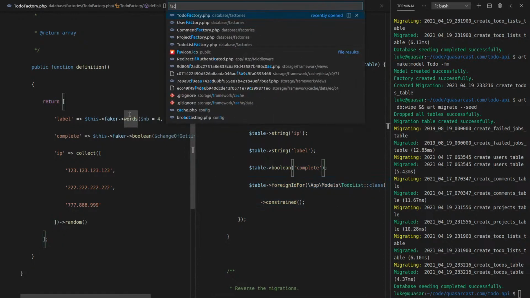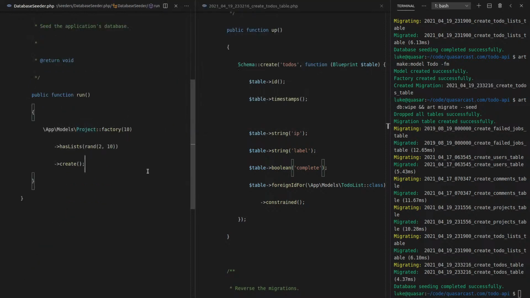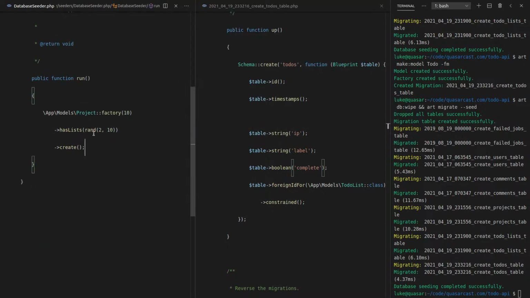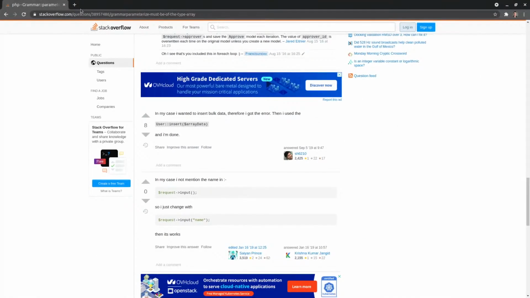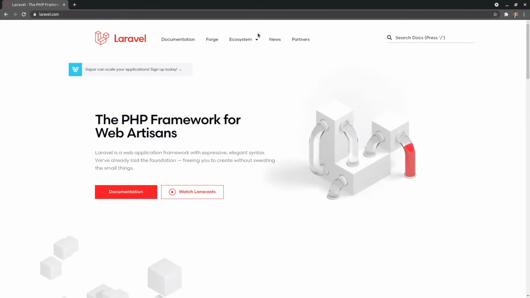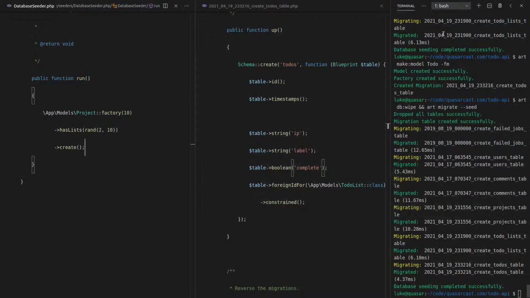So let's go into our factory. Sorry, our seeder. So seeder, database seeder. So a project has lists, but then we also want to say that the list has to-dos. And I think there was a way that you could do this really easily, where you basically say whenever you're creating a list, make sure you're creating to-dos as well. What am I thinking here? Oh, my brain's just gone off the rails for a second.